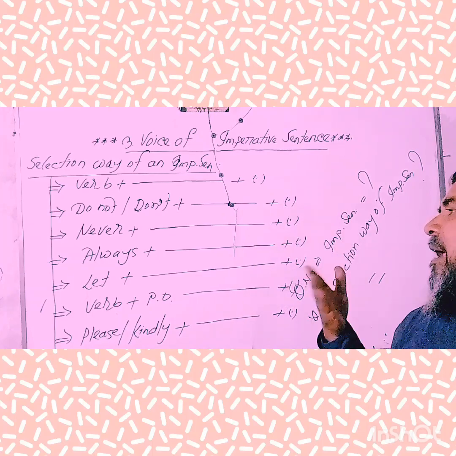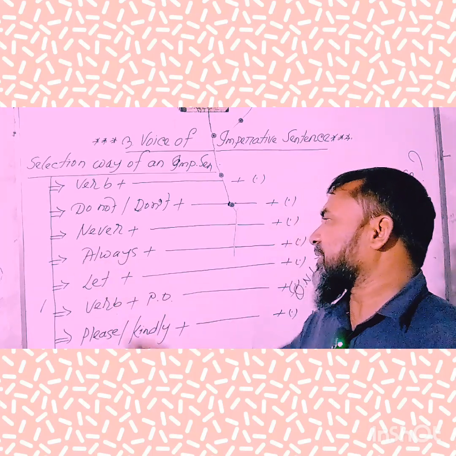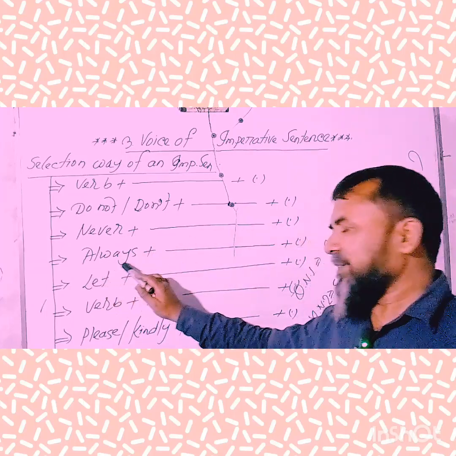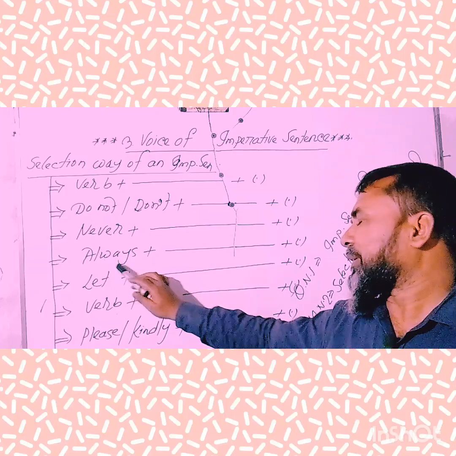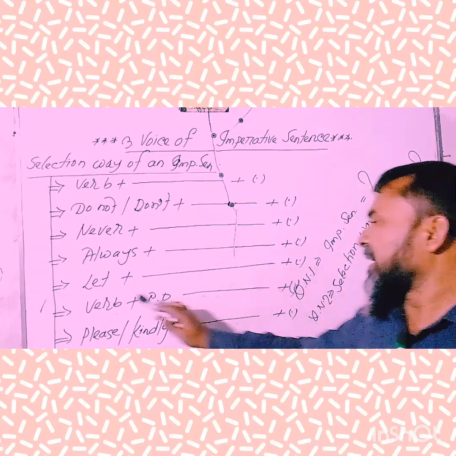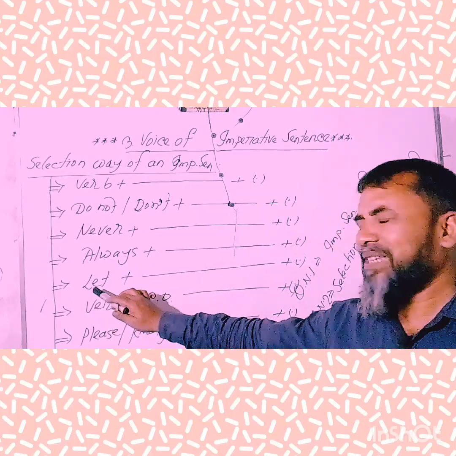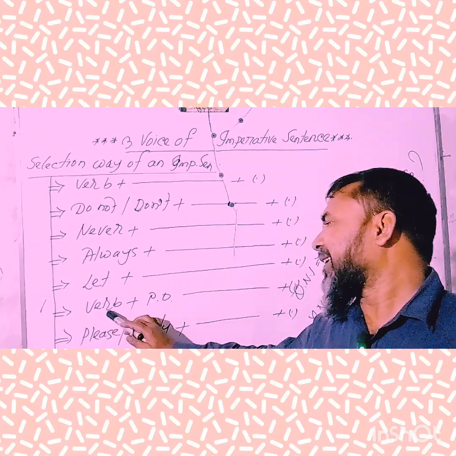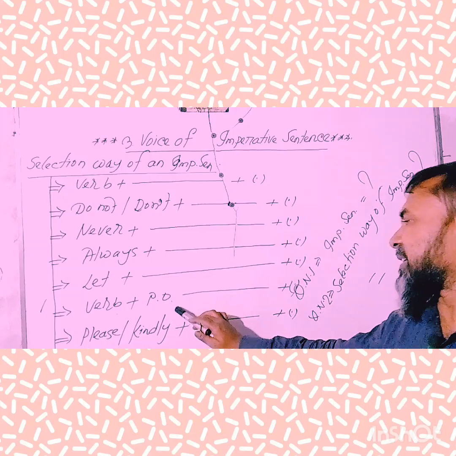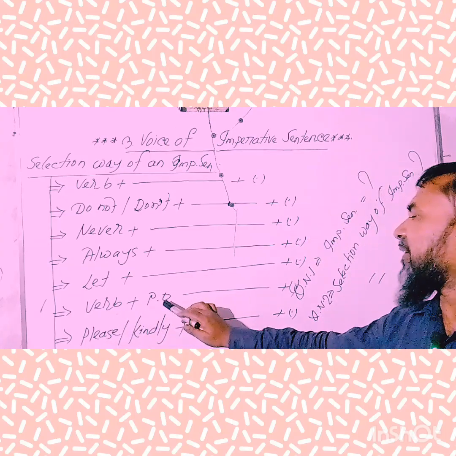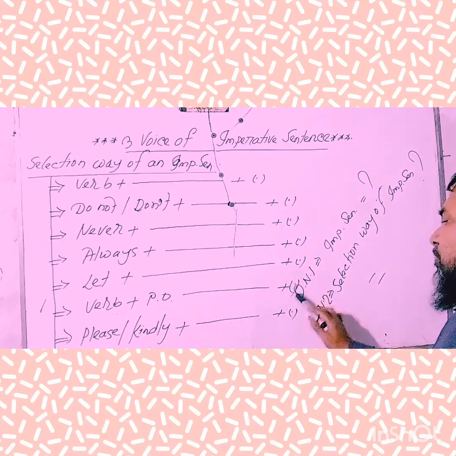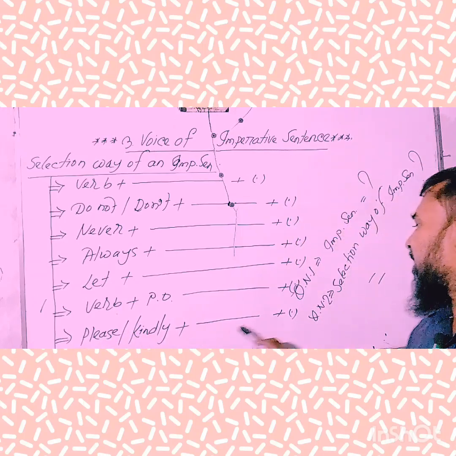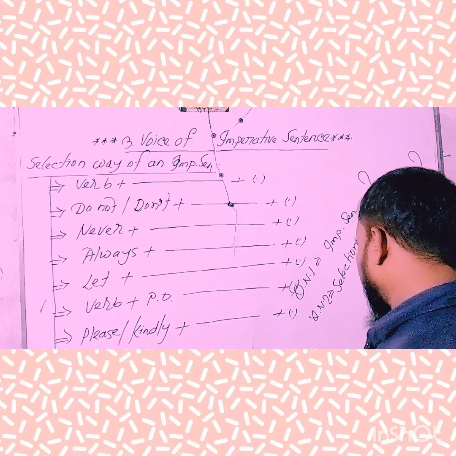Number three, starting word never, and finally ended with the note of full stop. Starting word always, finally ended with the note of full stop. Starting word let, finally ended with the note of full stop. Starting word verb plus personal object, finally ended with the note of full stop. Starting word please or kindly, finally ended with the note of full stop.